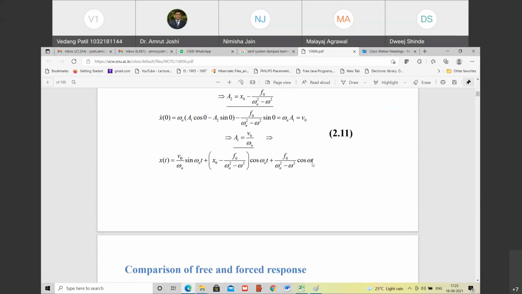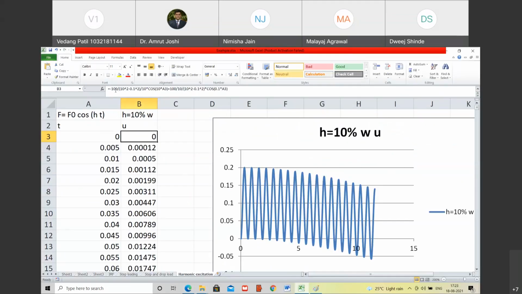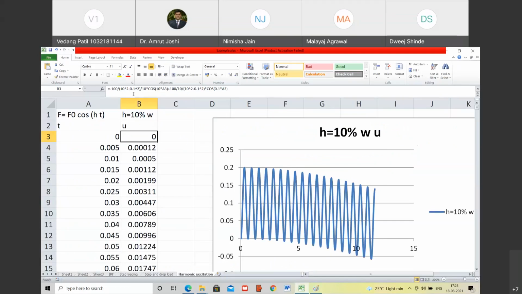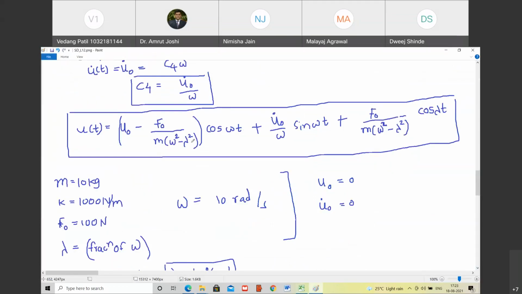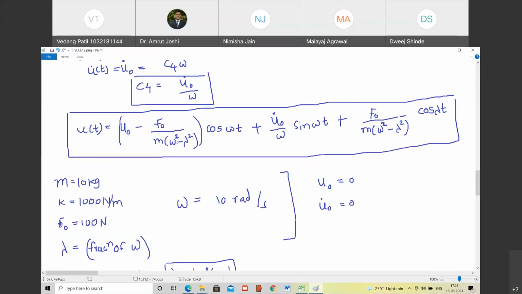So our response is correct as per the book, but why are we facing the problem? So let us cross verify the expression. Minus 100 into 10 square minus 0.1 square. Yes, we have taken the minus sign, there is no problem.